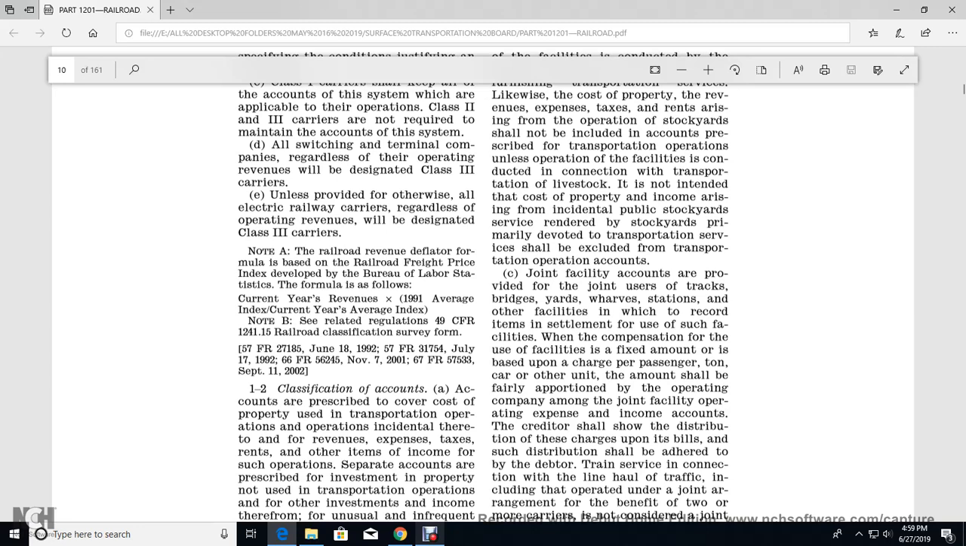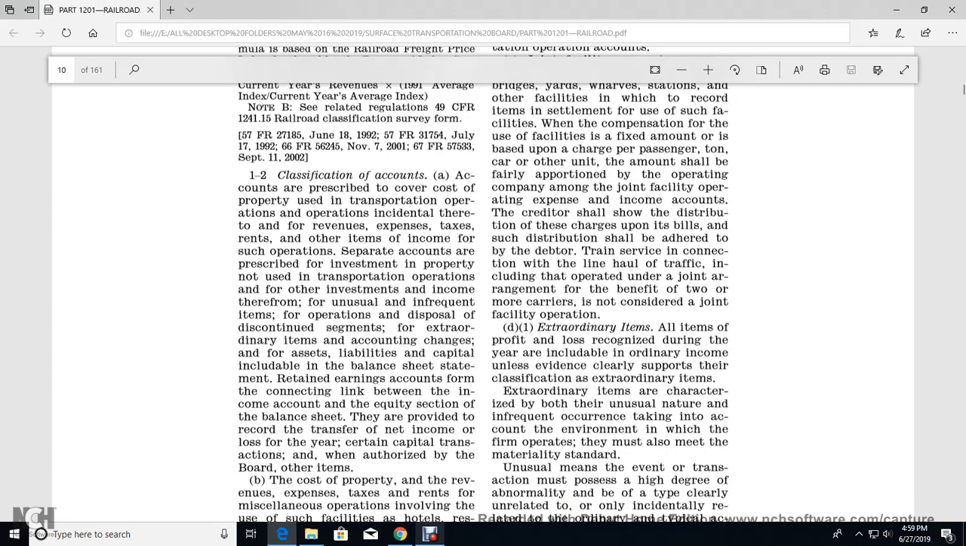the operating company among the joint facility operators, with the expense of the income and account for the creditor. Distribution of these shall be adhered to, with the debt of the train service in connection with the line haul of the traffic, including the operator with the joint arrangement for the benefit of two or more carriers, and not considered joint facility operation.